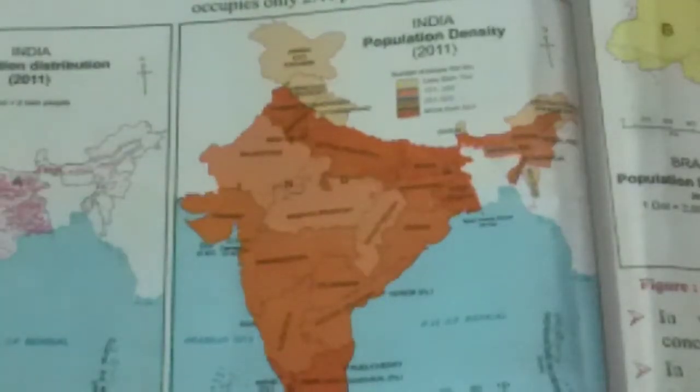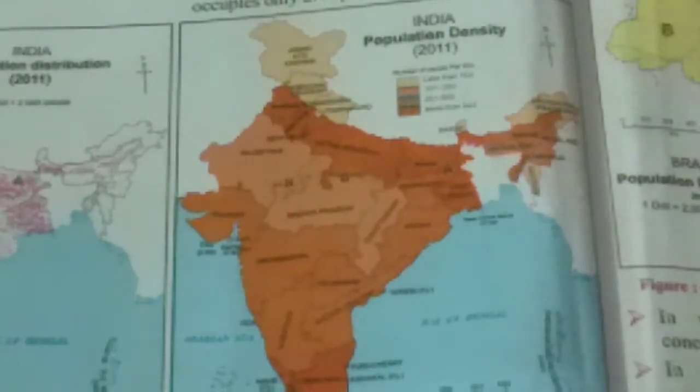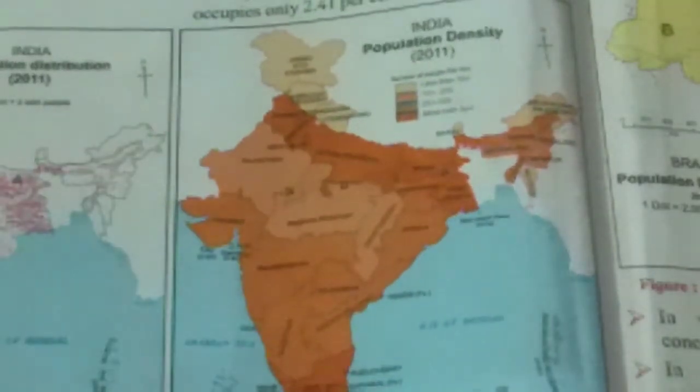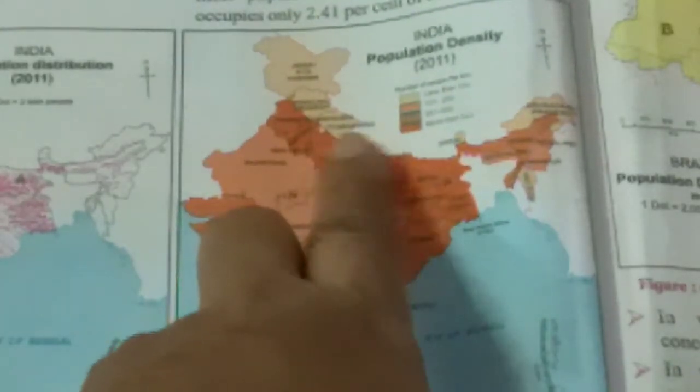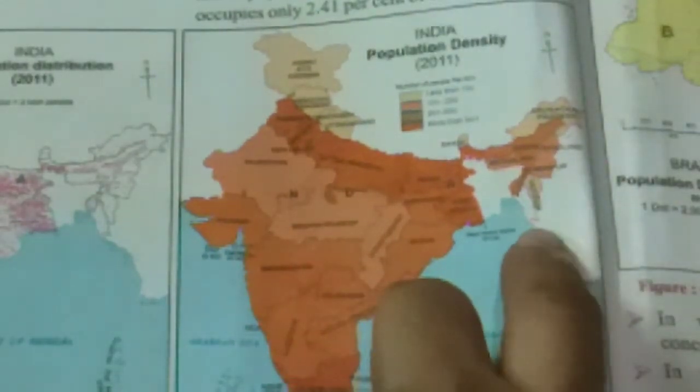The question given here is: state with the highest population density. You can see here this side is the highest population density. You have to match the colors, and you will come to know that a lighter color means, for example, Jammu Kashmir. You can see Himachal Pradesh, Uttarakhand, Arunachal Pradesh, and here Mizoram.